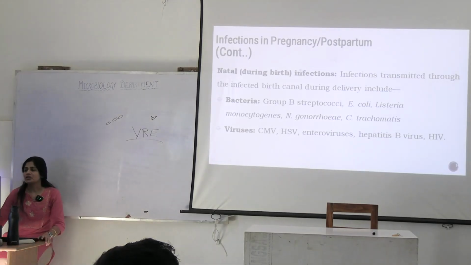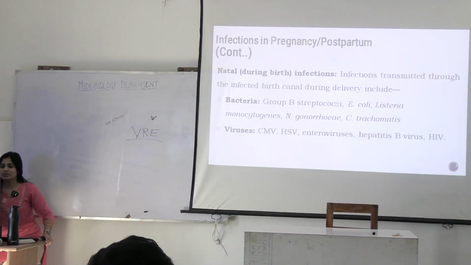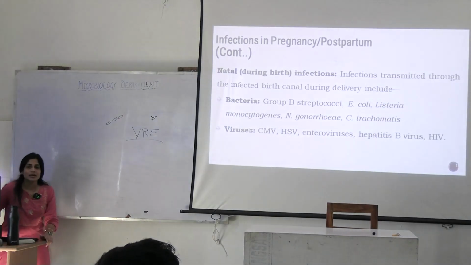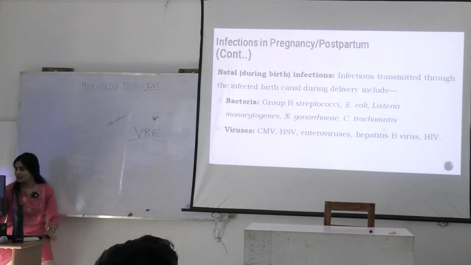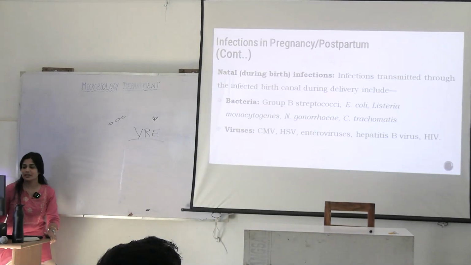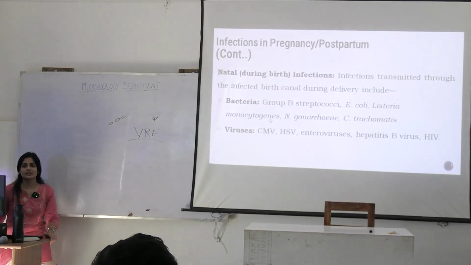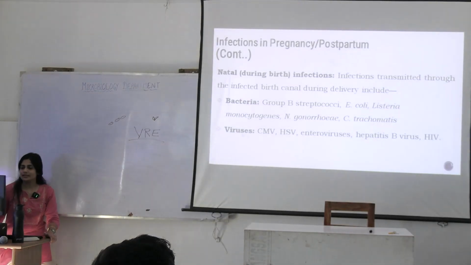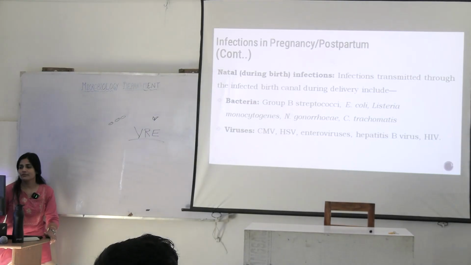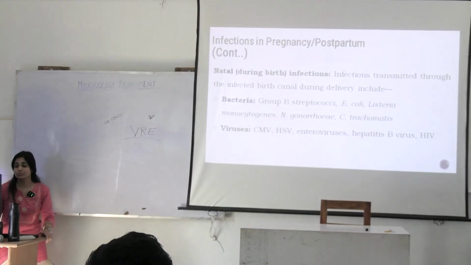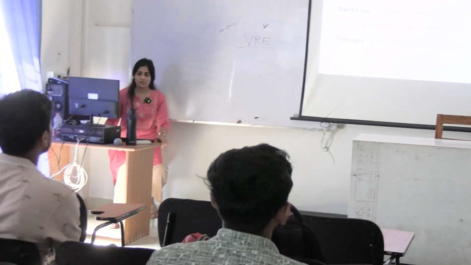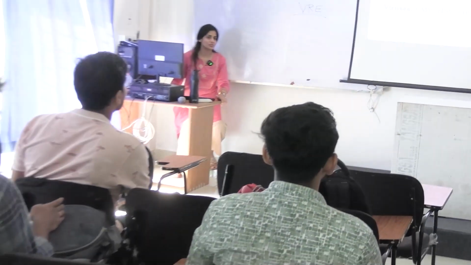About natal infections, you mentioned group B streptococcus, E. coli, listeria, Neisseria gonorrhoeae and chlamydia. In case of viruses, you did not mention CMV, enterovirus, hepatitis B, HIV along with HCV. If asked in the question, what are the infections that could be transmitted through an infected birth canal? For bacteria, you have this group of answers, and for viruses, these many viruses could be.